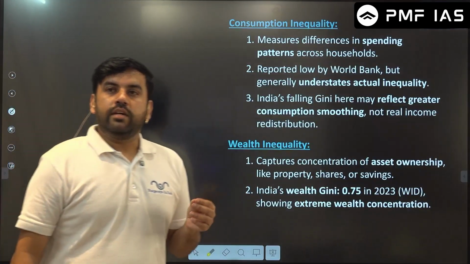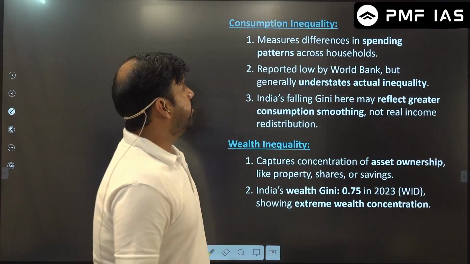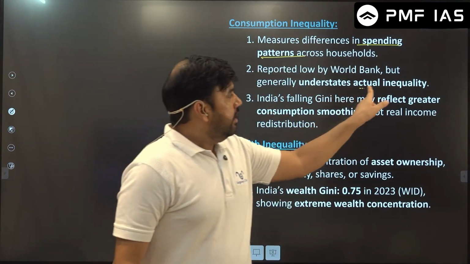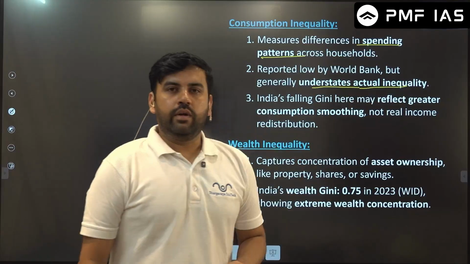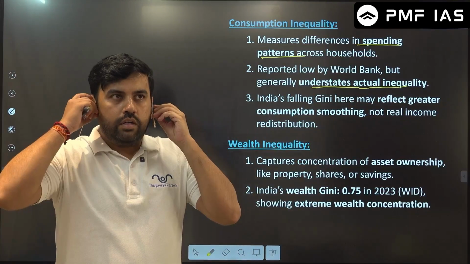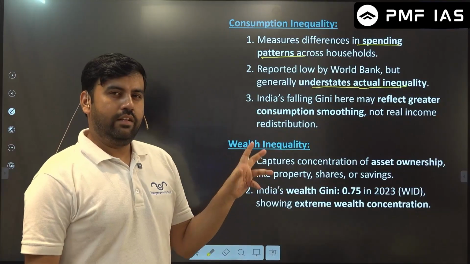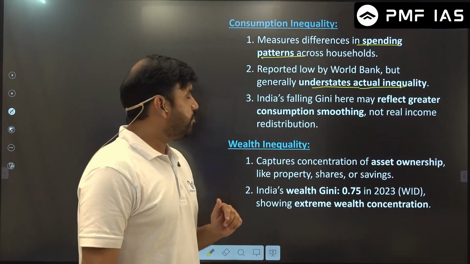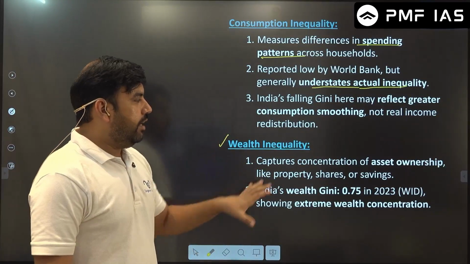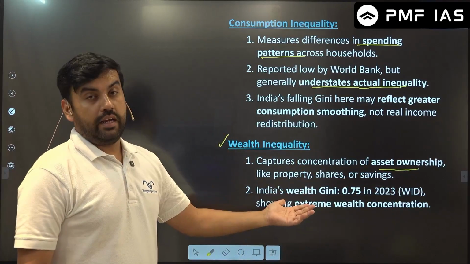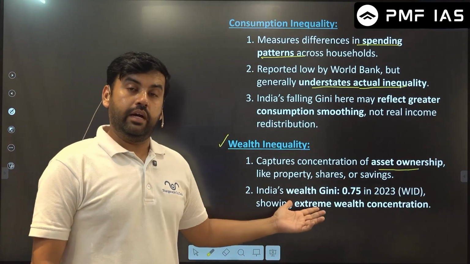Okay, what is consumption inequality? Simple. When people are spending differently. In these terms, it understates the inequality. Now, the World Bank is saying inequality in terms of consumption has reduced, but still there are some doubts. Wealth inequality, when the asset ownership of the people remains more or less the same, is very high in India. It's really very high in India.